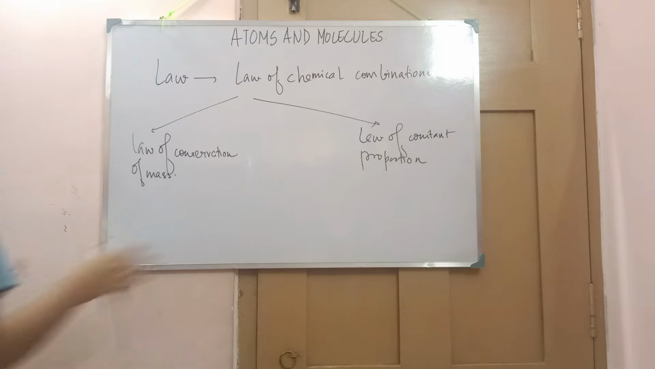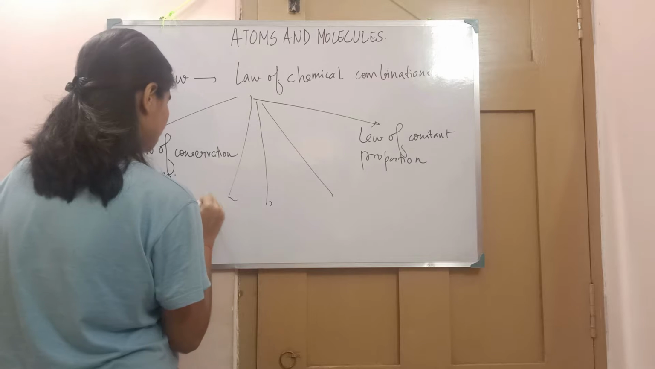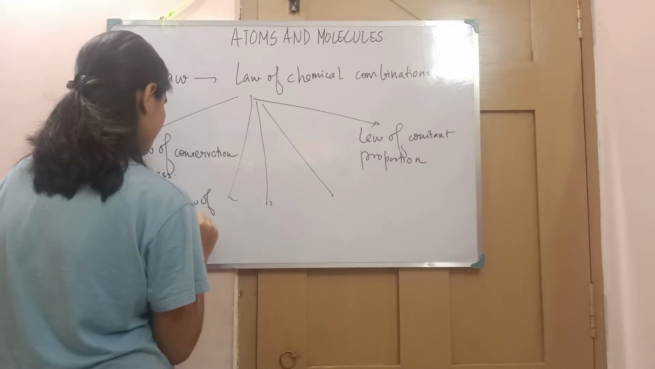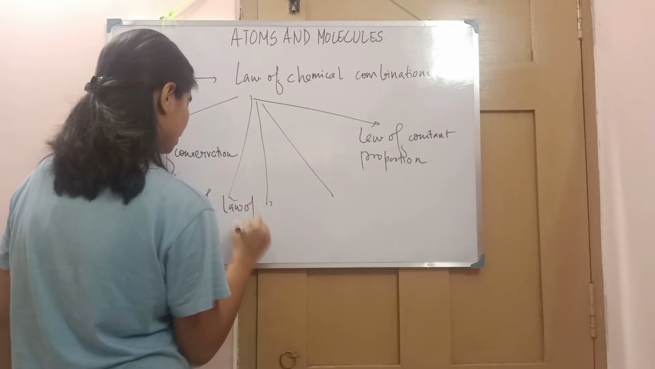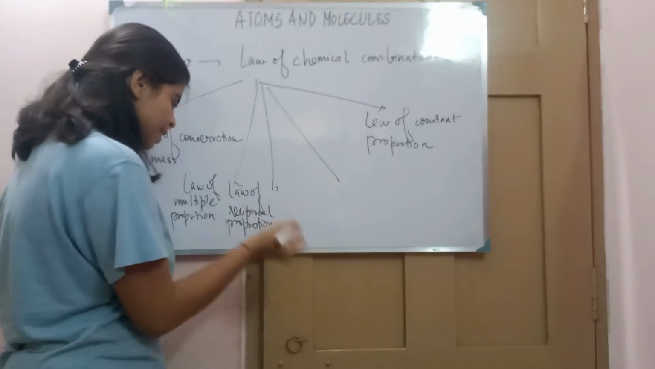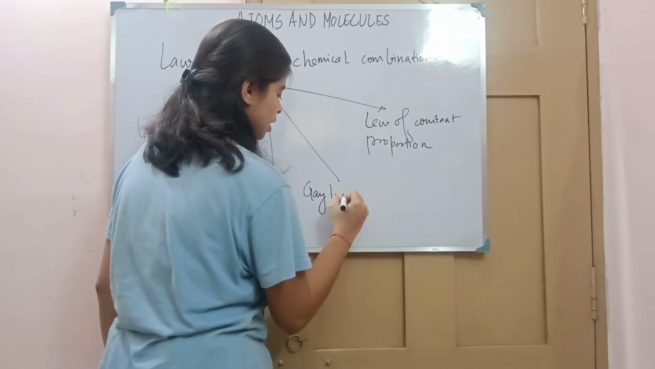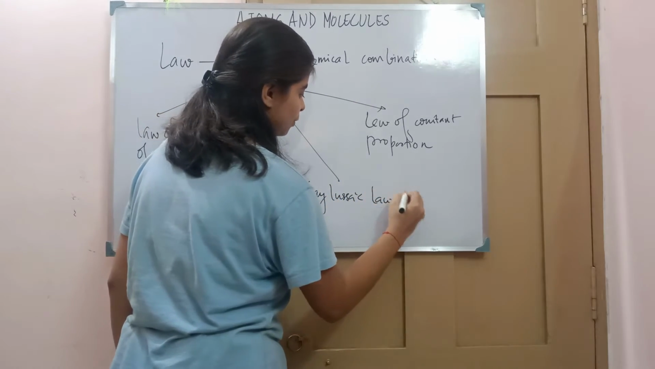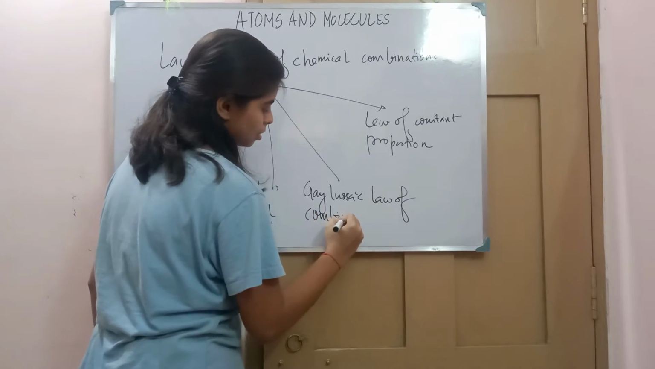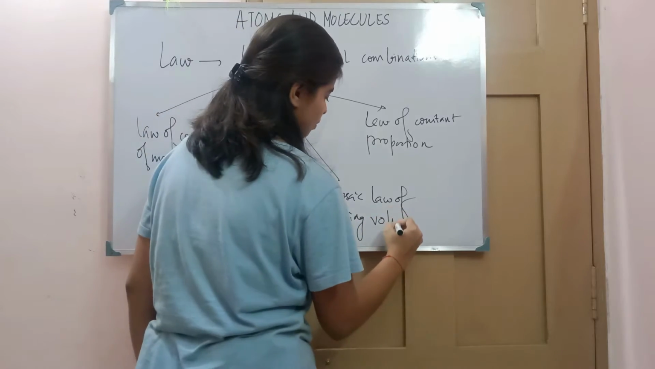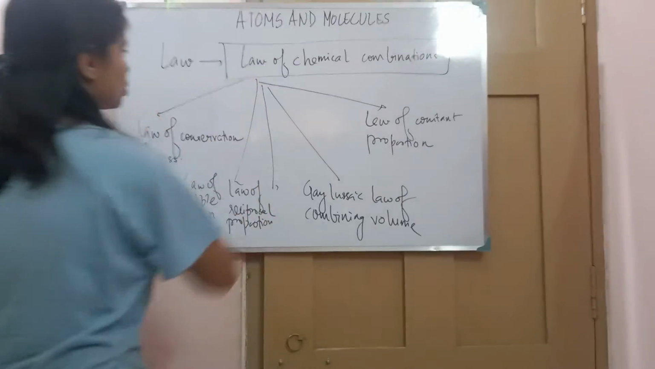and it is not confined only to these. There are also three others: the law of multiple proportion, the law of reciprocal proportion, and one more law, Gay-Lussac's law of combining volumes. So these are the 5 laws that come under the law of chemical combination.